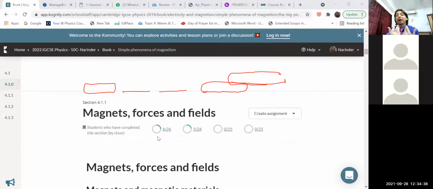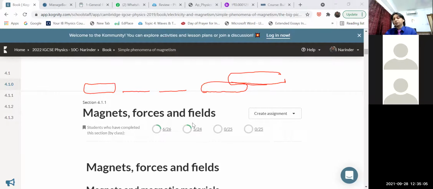What force? Magnetic force. In the electricity chapter, that was the electric force; here in magnetism, you have to write magnetic force. Magnetic force will be there around the magnetic field, and that force can be attractive or repulsive, depending upon the polarities of the magnet. So that is something about the magnetic force.